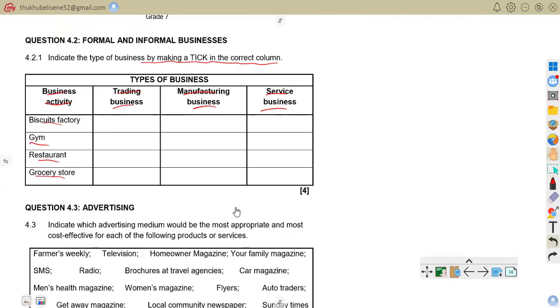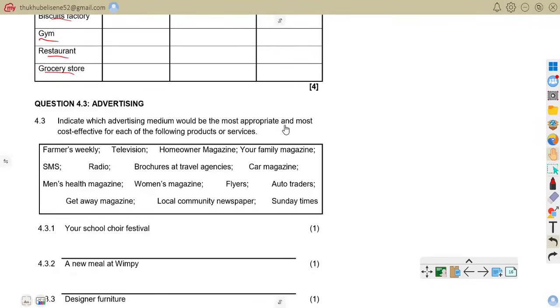So now we are on question 4.3. Indicate which advertising medium would be most appropriate and most cost-effective for each of the following products or services. So we have these formats: weekly television, homeowner magazine, your family magazine, SMS, radio, broadcast and travel agencies, car magazines, men's health magazines, women's magazines, flyers, auto operators, getaway magazines, local community newspaper, and Sunday Times.